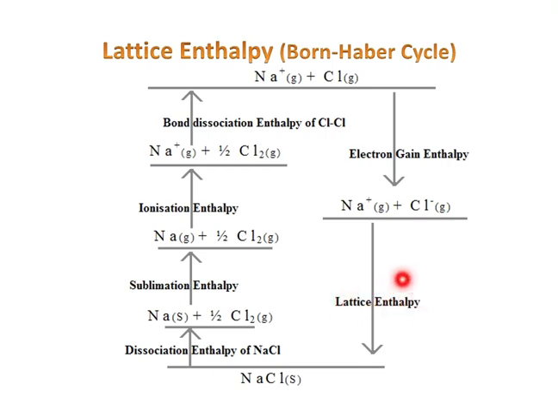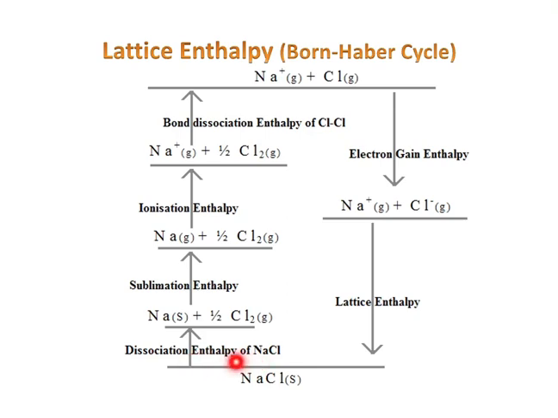So lattice enthalpy defines that an ionic compound dissociates into its constituent ions in gaseous state. That's all. So that total enthalpy is lattice enthalpy. For constituent enthalpies, we have lattice enthalpy equal to the sum of constituent enthalpies. So from the bottom we start, that is NaCl at solid state.